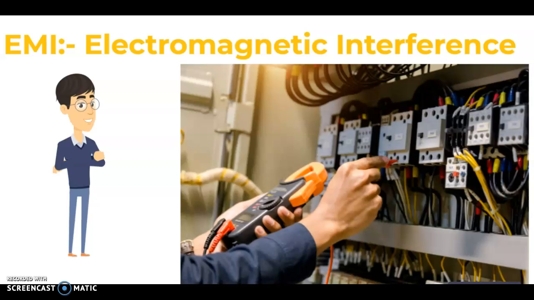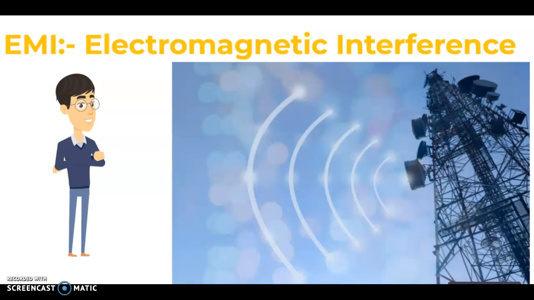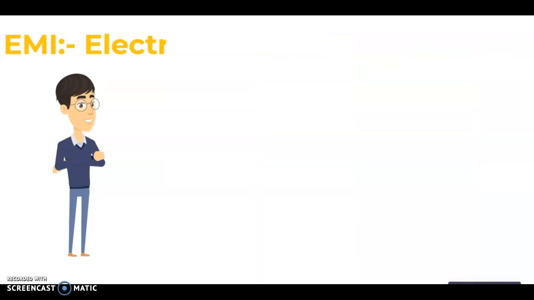We should not interfere with others' tasks. In the same way, your product should not interfere with the other product. It can be conducted because the product is connected with cables to other products, and it can be radiated because your product can radiate noise also.